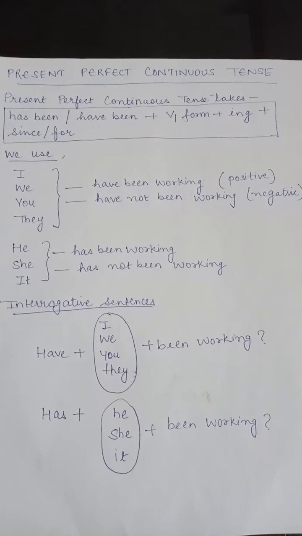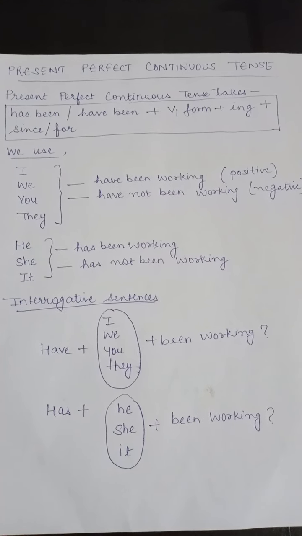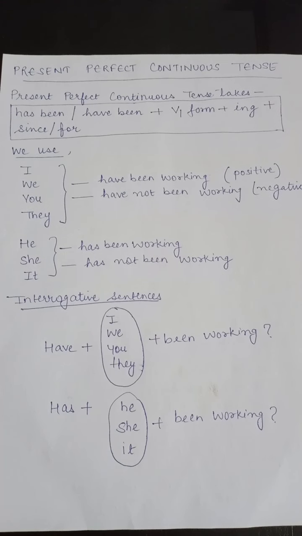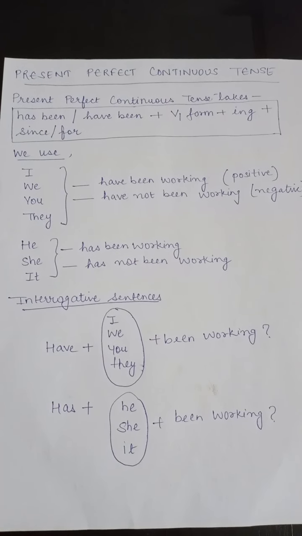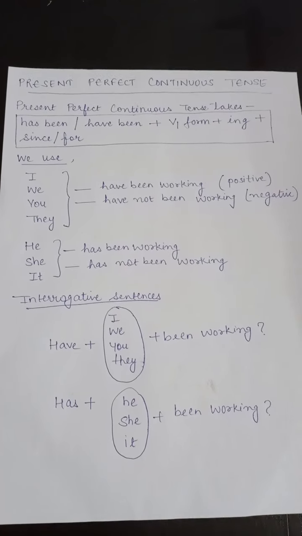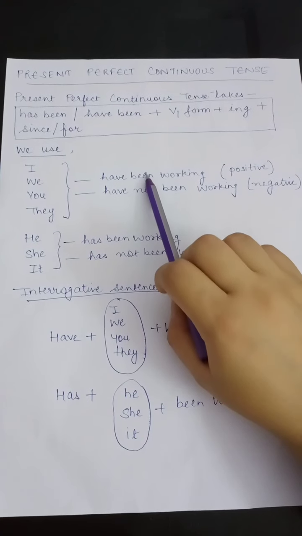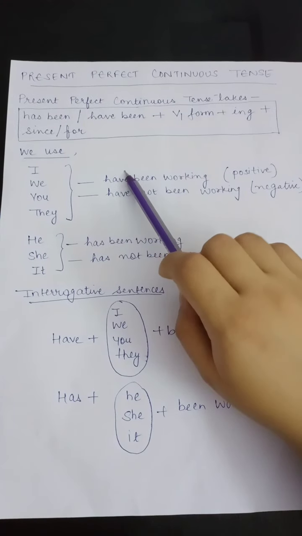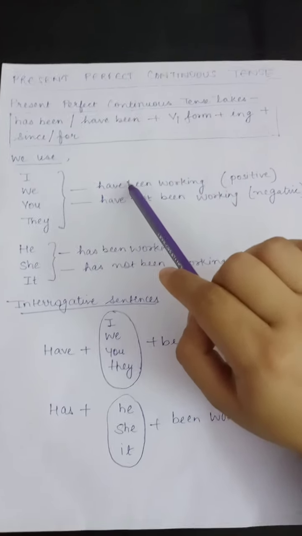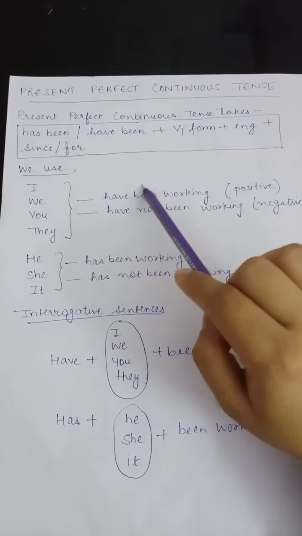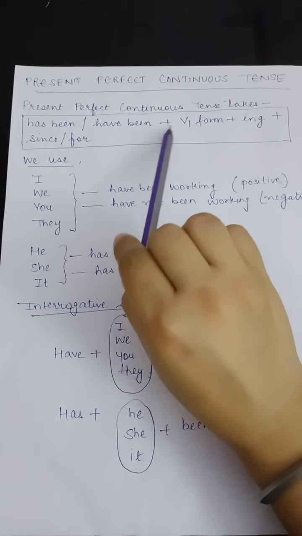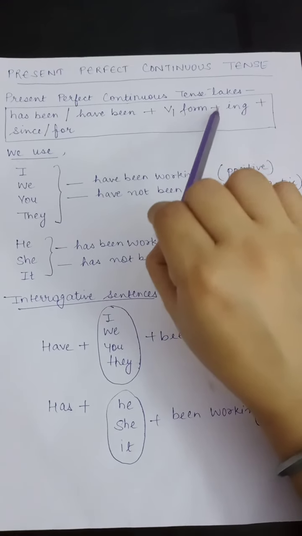So next we have present perfect continuous tense. Present perfect continuous tense takes has been or have been plus the first form of the verb plus ing. With I, we, you, they, we use have been. Like we have already discussed, with I, we, you, they, we use have, but here there is a little twist: we will use been. The formation is have been plus first form of the verb plus ing.